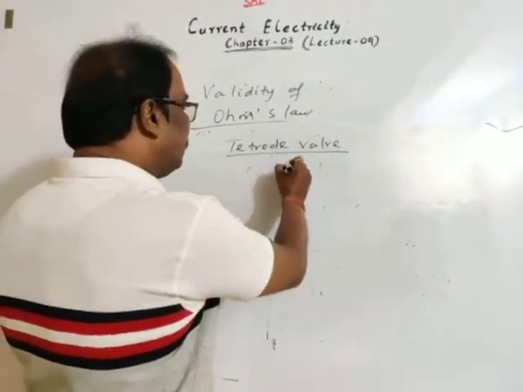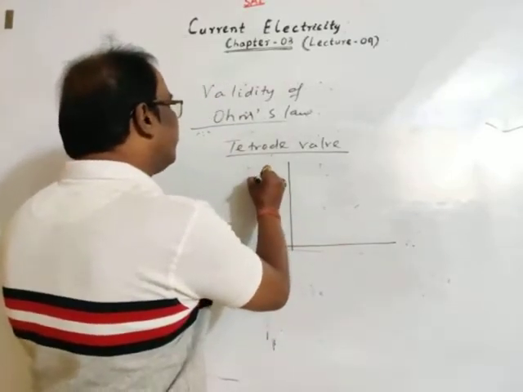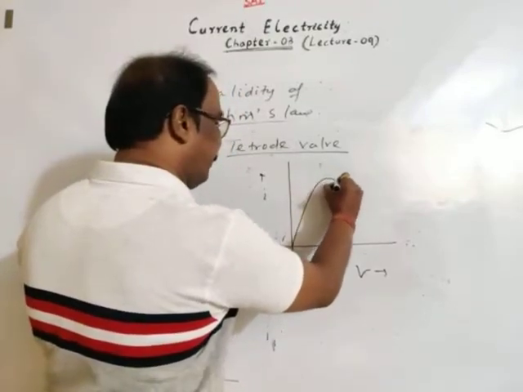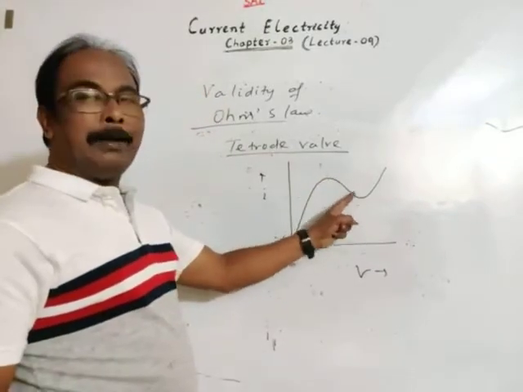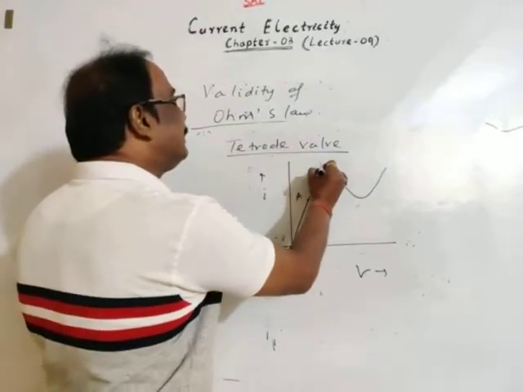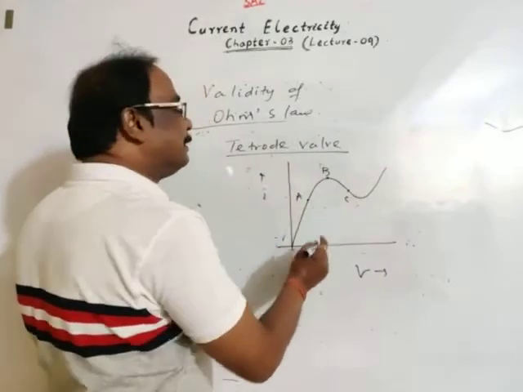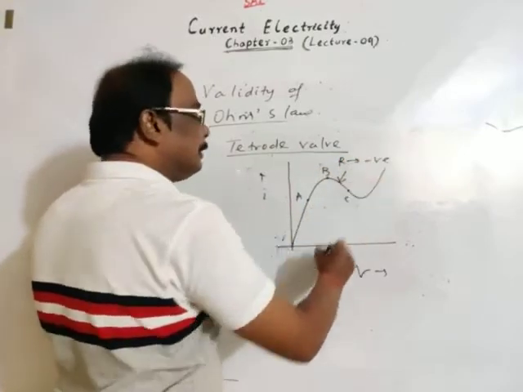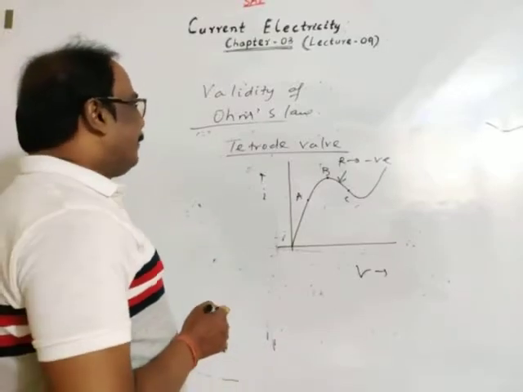For a tetrode valve, the experimental graph between current and voltage is like this. It is a straight line, increases, then decreases, and so on. Again the slope is negative between B and C, and this region shows resistance is negative. Clear? Okay.